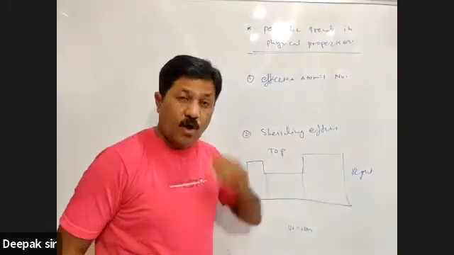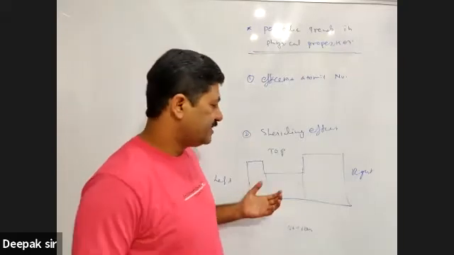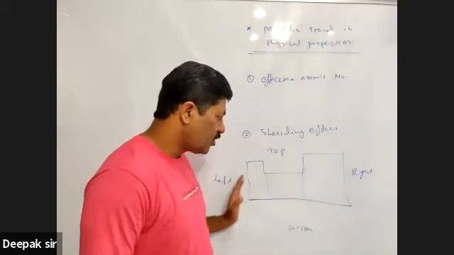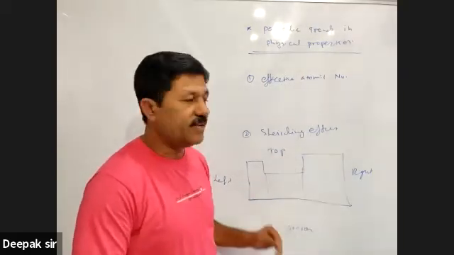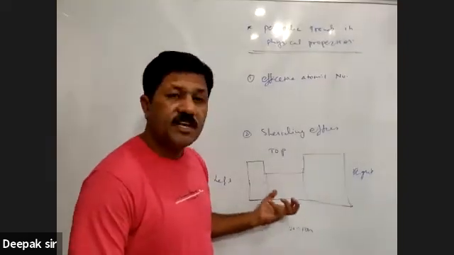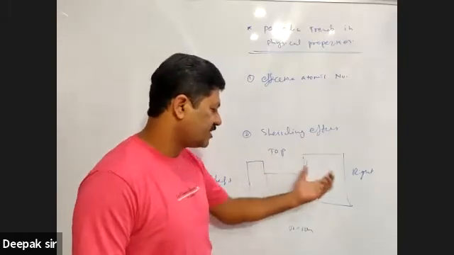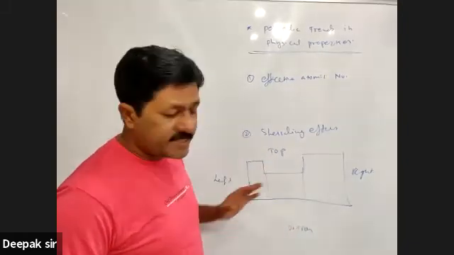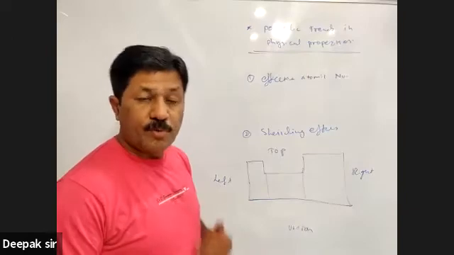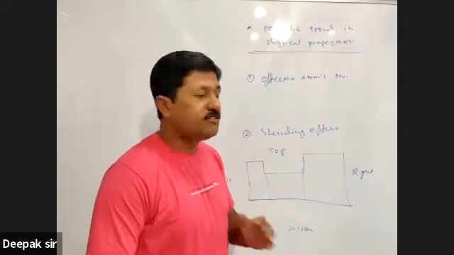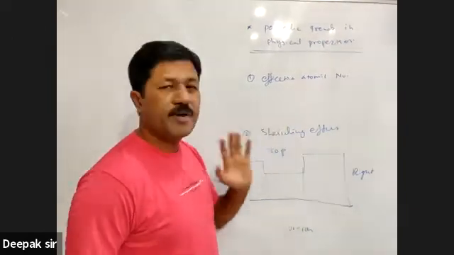So all the physical property trends change top to bottom or left to right. और इसलिए it's necessary for us to know this: what is the top, what is the left, what is the right, and what is the bottom. Before entering into trends in physical property, these two concepts have to be very clear.